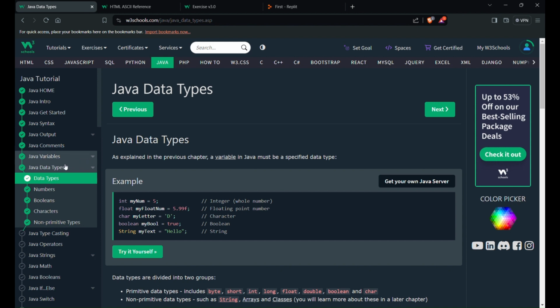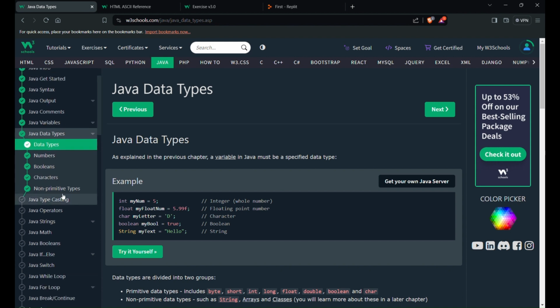So today we have seen these chapters. From tomorrow we'll continue with Java typecasting. So that's it for today.